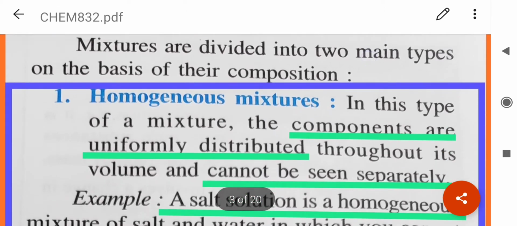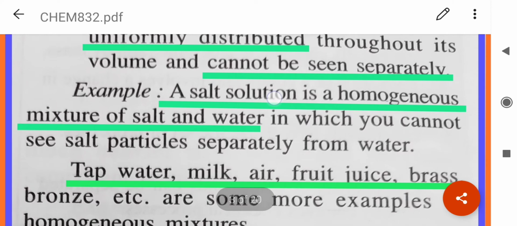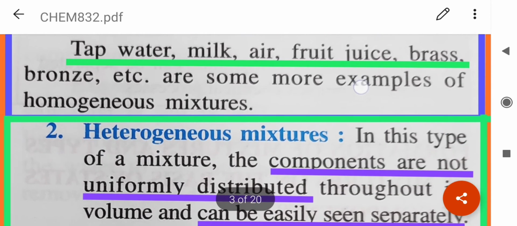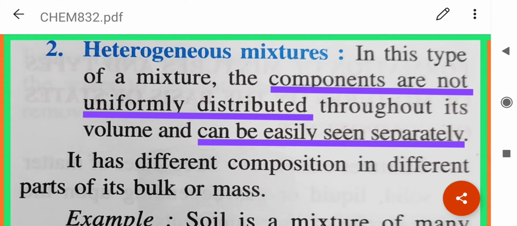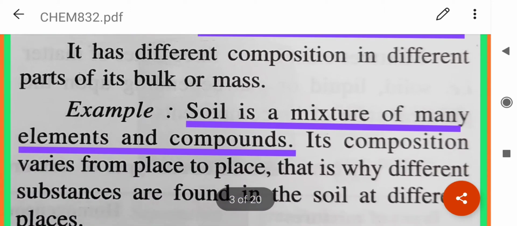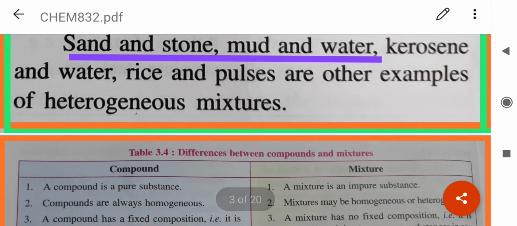Now, mixtures are of two types: homogeneous, in which the components are uniformly distributed and cannot be seen separately. For example, salt solution, tap water. Heterogeneous mixture, in which the components are not uniformly distributed and can be easily seen separately. For example, soil. It is a mixture of many elements and compounds. Mud and water, sand and stone.